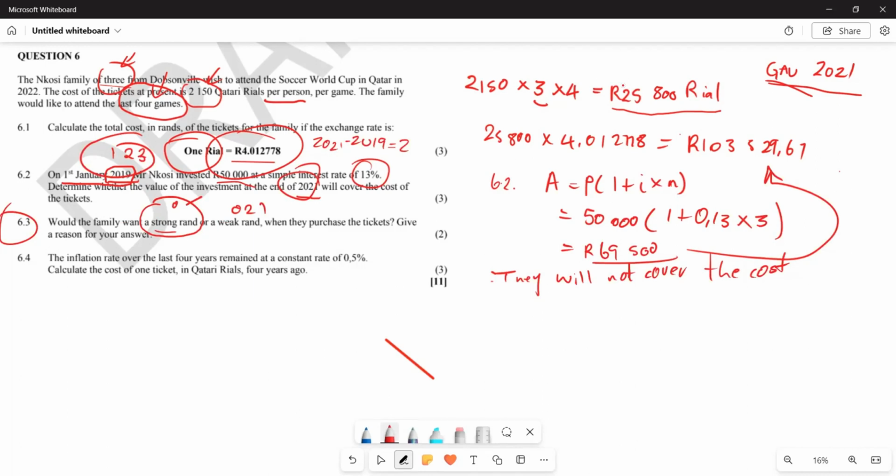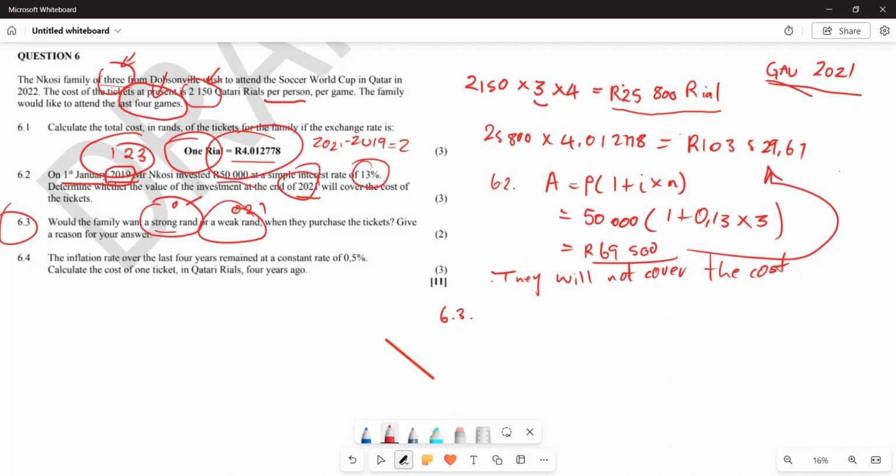Are we together? And the weaker the rand, the more they will pay for the ticket in rand. So the perfect response in 6.3 will be: they would like a stronger rand, because that rand will make them pay less for their tickets and accommodation.